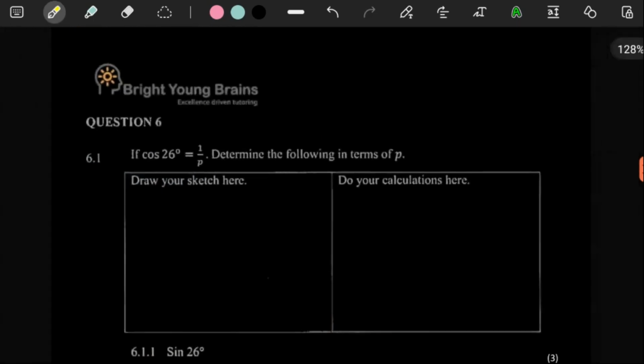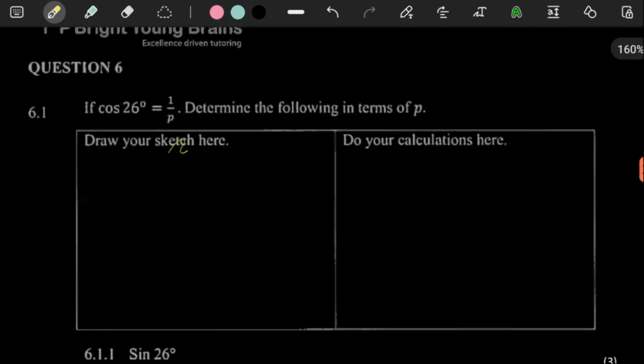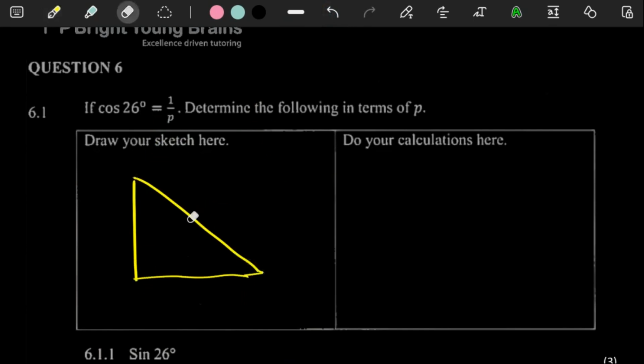Question number 6, here we go. It says here, if cos 26 is equal to 1 over p, determine the following in terms of p. So say you draw your sketch, do your calculations here. For this kind of setup, our sketch technically has to be a right angled triangle. So let us draw a right angled triangle over there. It doesn't matter how you make it face, to be honest.